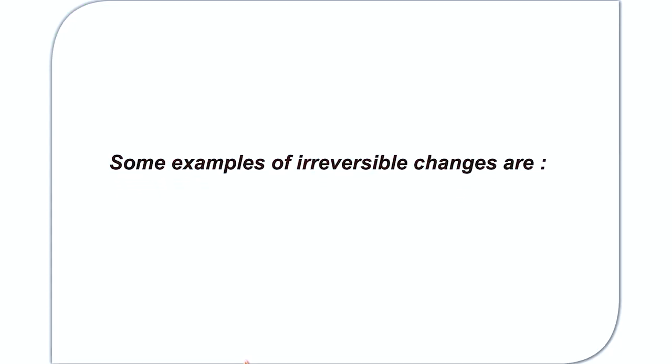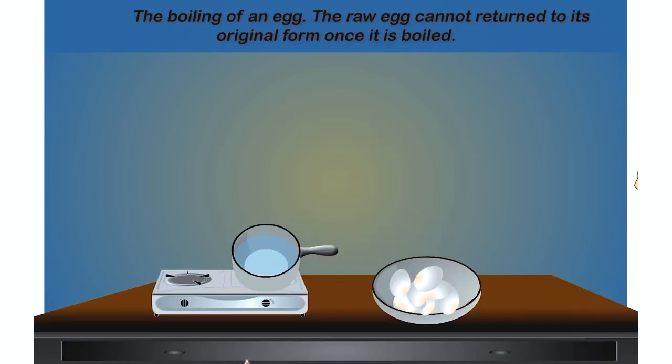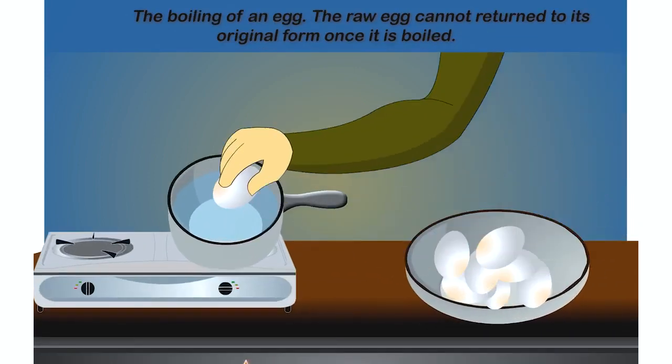Some examples of irreversible changes are mixing of flour with water to make a dough. The flour cannot be changed to its original form. The boiling of an egg. The raw egg cannot return once it's boiled.